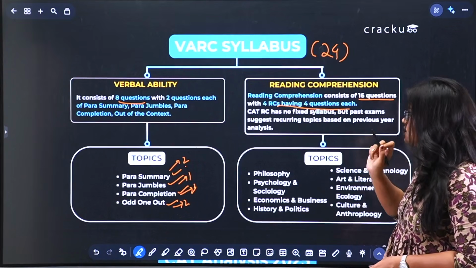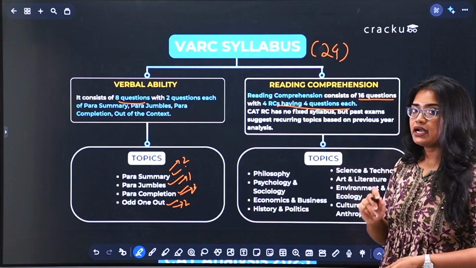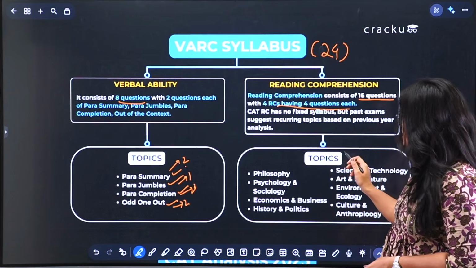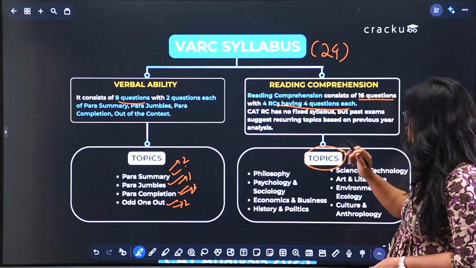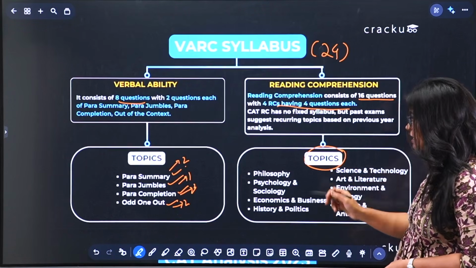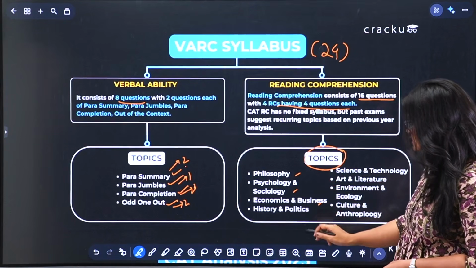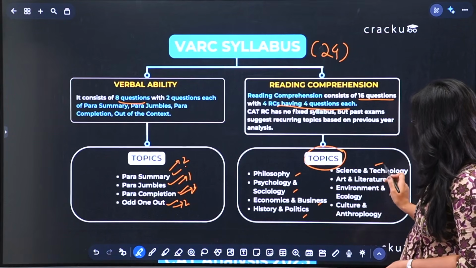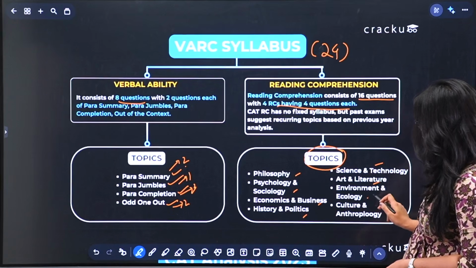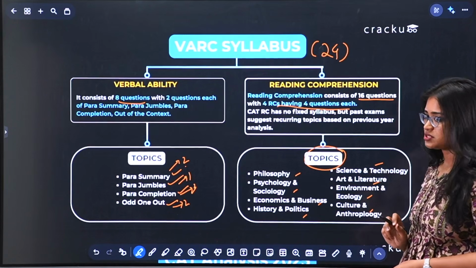Now your CAT RCs don't have a fixed syllabus, but patterns do exist. These are basically the topics from where you usually get your RC passages from. These are philosophy, psychology and sociology, economics and business, history and politics, science and technology, art and literature, environment and ecology, culture and anthropology.